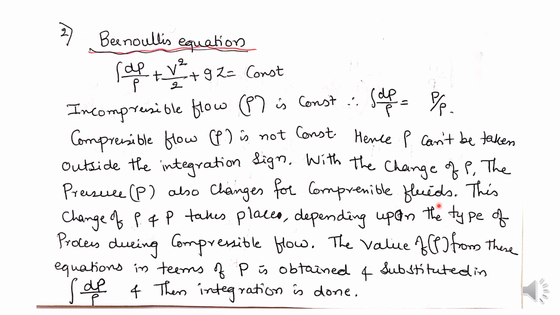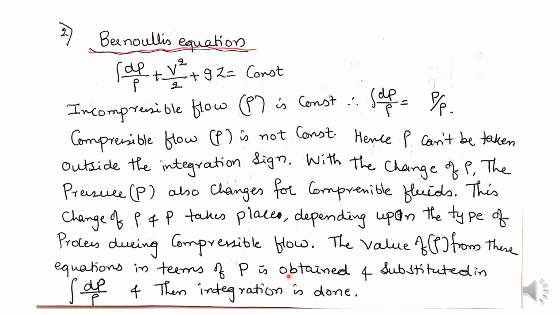This change of density and pressure takes place depending upon the type of process during the compressible flow. The value of rho in terms of P is obtained and substituted in this equation. Bernoulli's equation for compressible flow we are going to study for two different processes, one isothermal and another adiabatic.